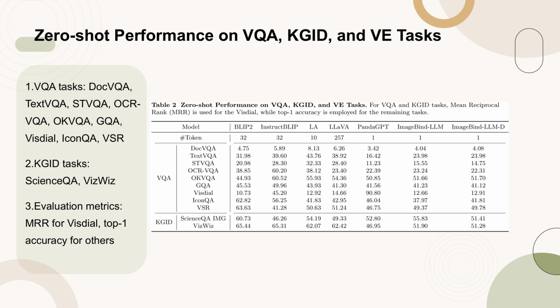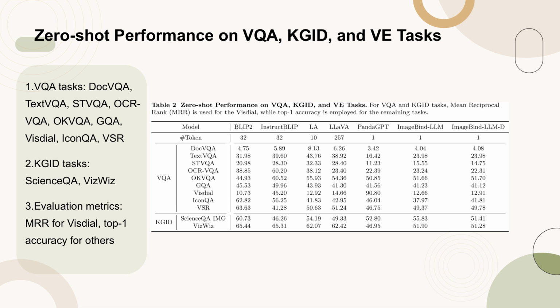For KGID tasks, the performance is evaluated on ScienceQA and VizWiz benchmarks. The evaluation metrics used are mean reciprocal rank, MRR, for the VisDial task and top 1 accuracy for the remaining tasks.